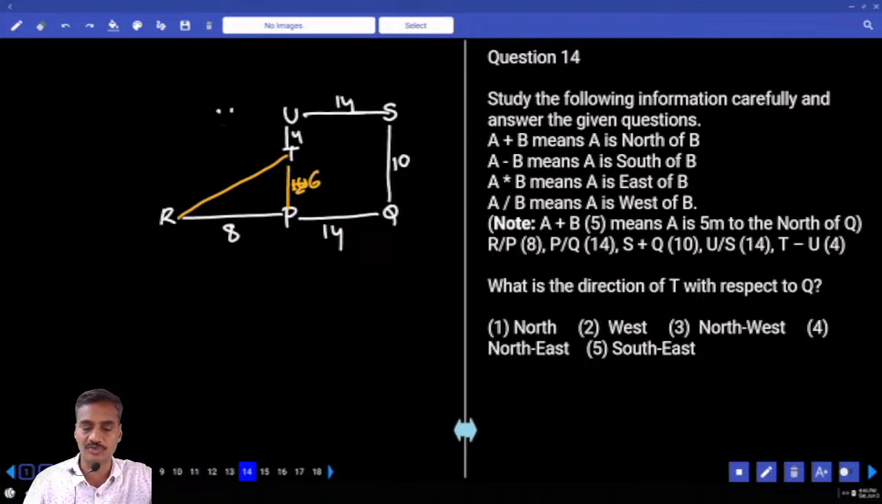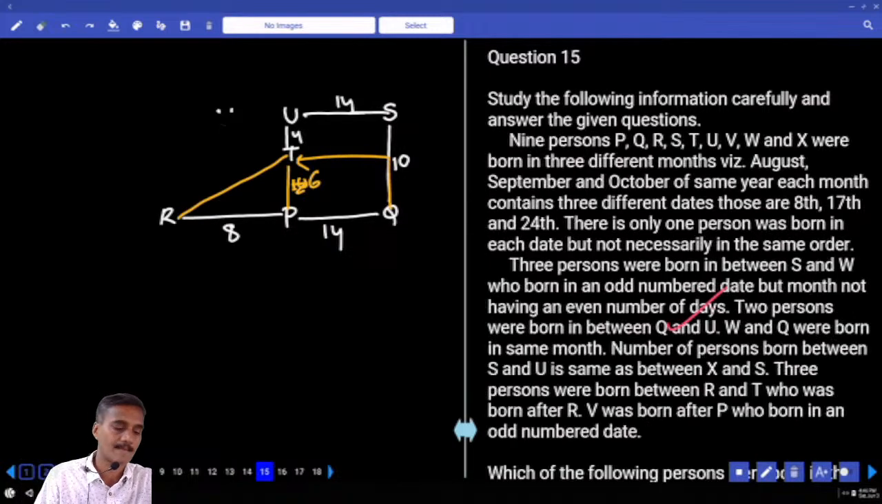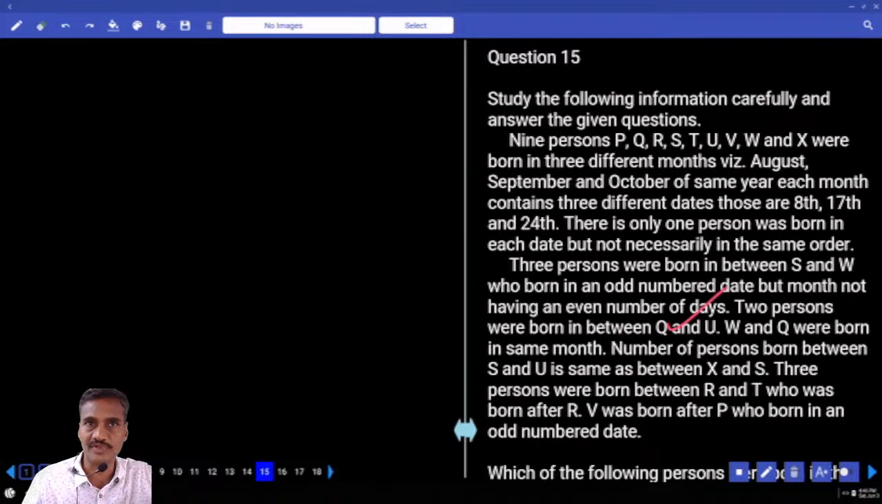And what is the direction of T with respect to Q? To reach T from Q, north and west, so northwest. Northwest, choice 3, question number 14. Then next, 15 onwards.